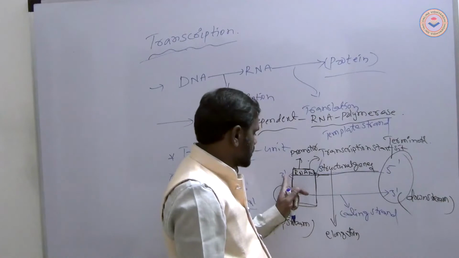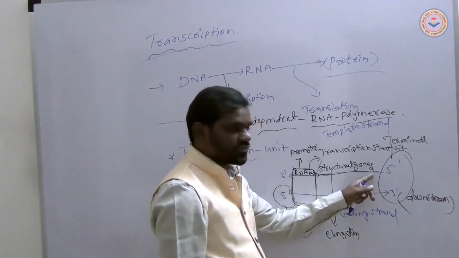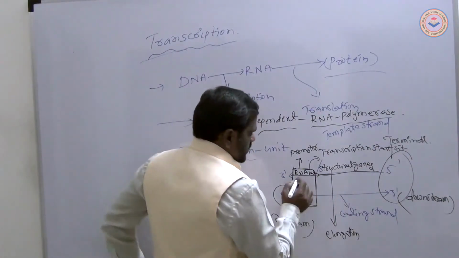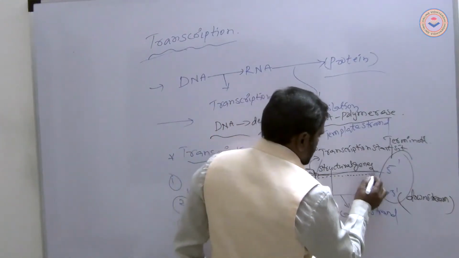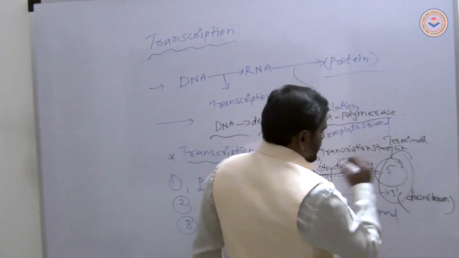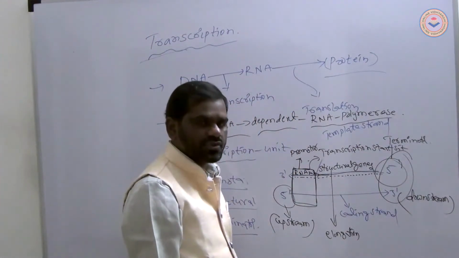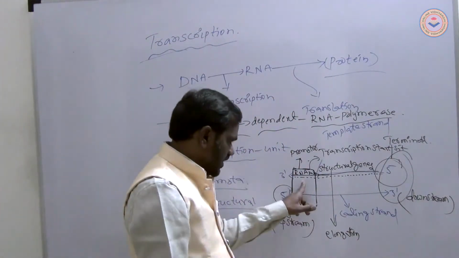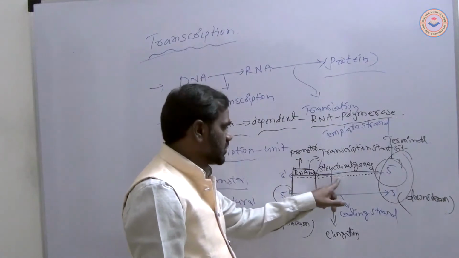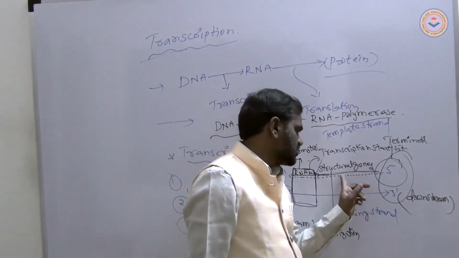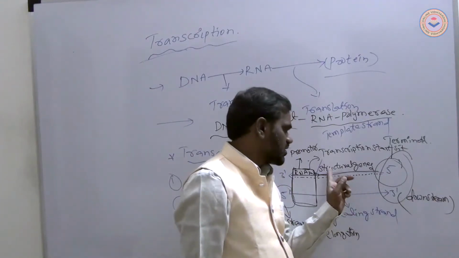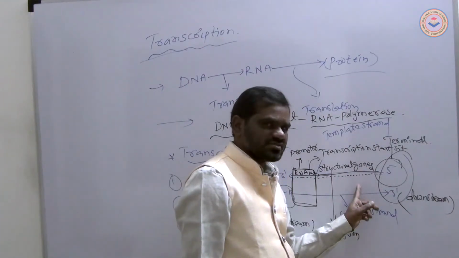It goes from the three prime to the five prime side. The replication process moves, starts, and reaches the five prime end. RNA polymerase helped initiate the replication process. The middle area is called the elongation or structural genes.